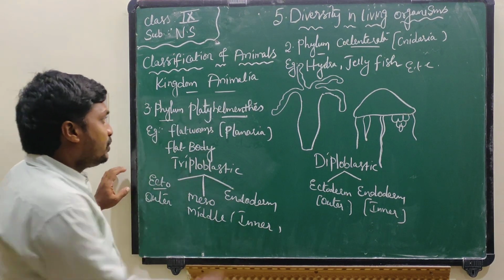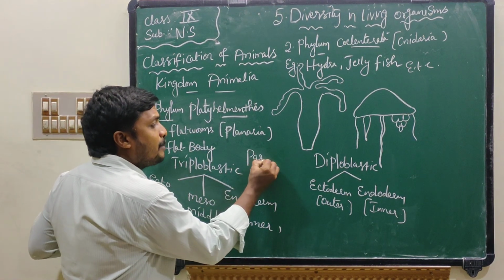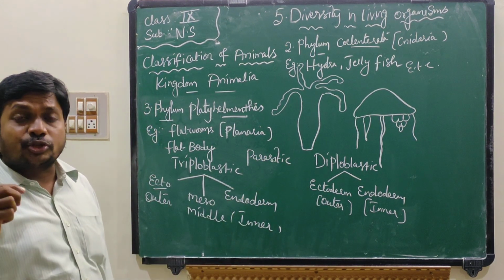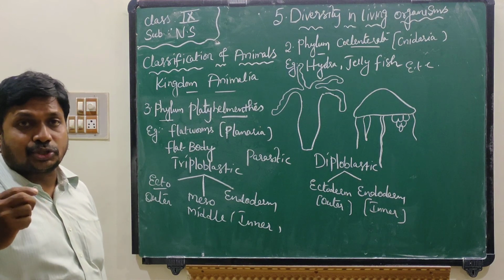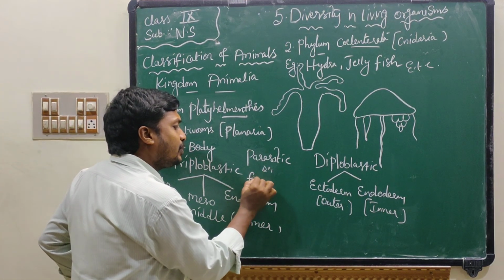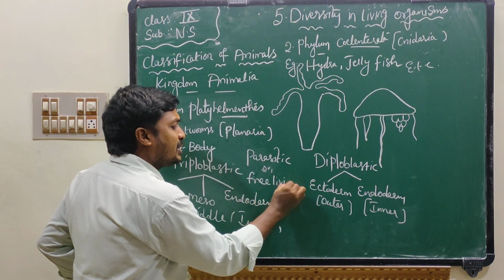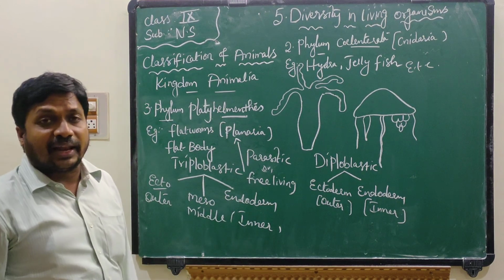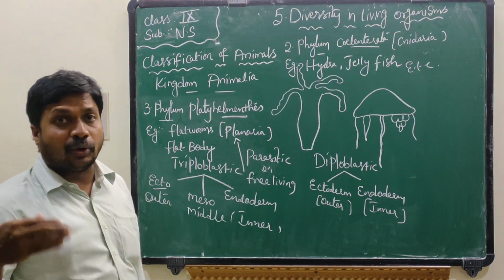In this group of organisms, some are parasitic. Parasitic means causing harm or diseases to other organisms. Some are free living. For example, planaria is free living, means it does not cause any harm to animals.